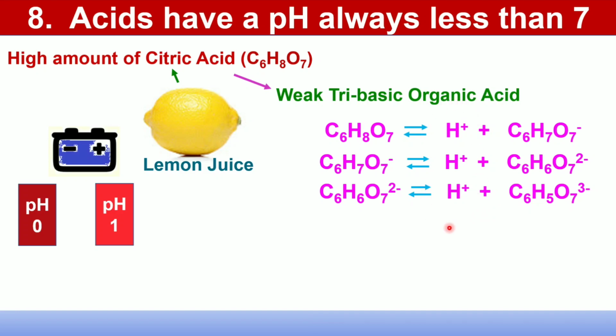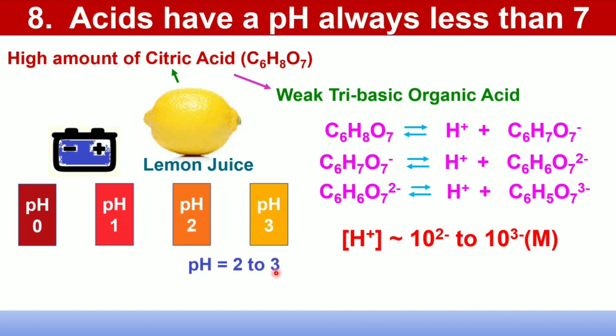So the concentration of H+ ion should be moderately high, and it is generally 10^-2 to 10^-3 molar. Now pH is equal to minus log concentration of H+. So for concentration 10^-2, pH should be minus log 10^-2, that is 2, and for concentration 10^-3, pH should be minus log 10^-3, that is 3. So lemon juice has a pH between 2 to 3.